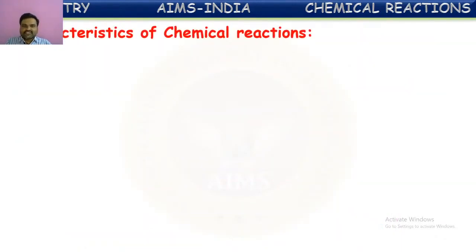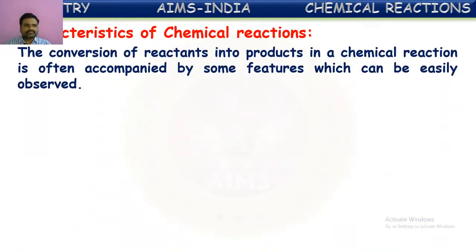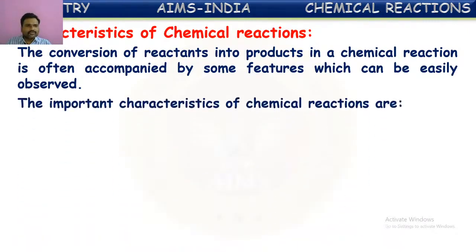There are some characteristics of these chemical reactions. Of course, all chemical reactions may not have the same kind of characteristics. They will have different kinds of characteristics. The conversion of reactants into products in a chemical reaction is often accompanied by some features which can be easily observed. As I said, all chemical reactions may not show the same characteristics. Some chemical reactions may exhibit some characteristics, and others may show different ones. Let us see those here.